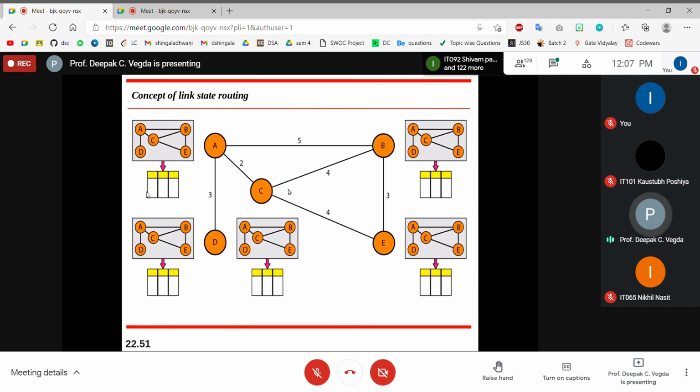It may be a kind of cost. In RIP, the cost is hop count, the number of networks. In link state routing protocol, the cost is something else. We'll talk about it. So after having this, every node will have the entire graph of the domain with it.